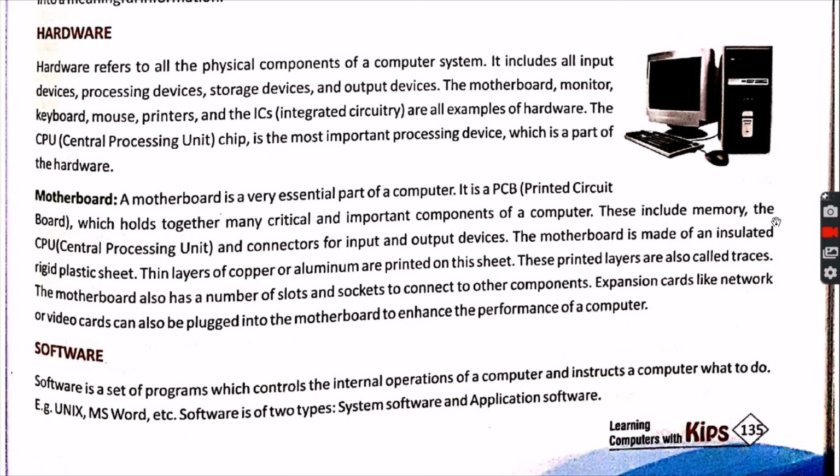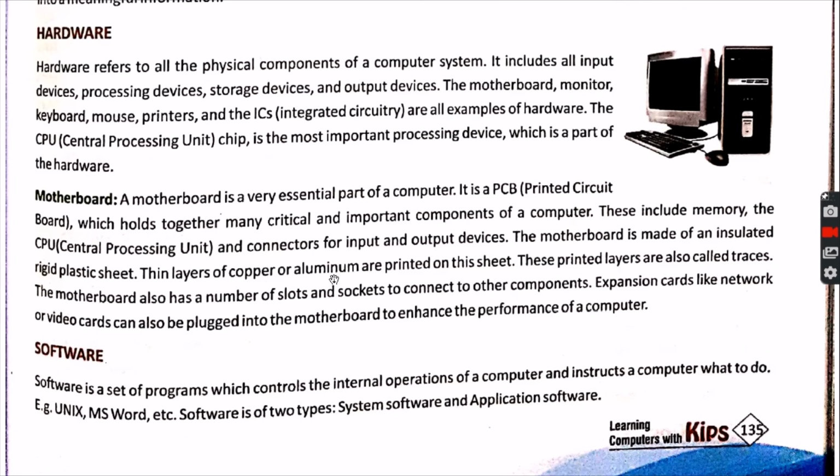These include memory, the CPU, and connectors for input output devices. You will also see the picture at the end. I will show you the different ports and input device connecting points in the CPU. The motherboard is made up of an insulated rigid plastic sheet.